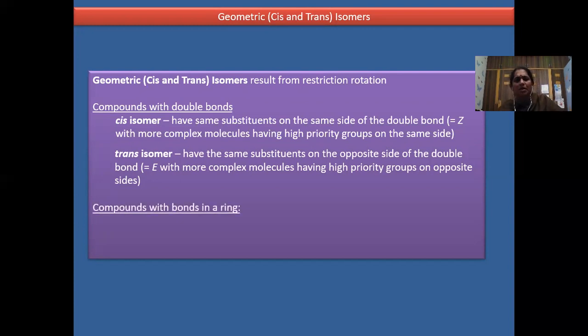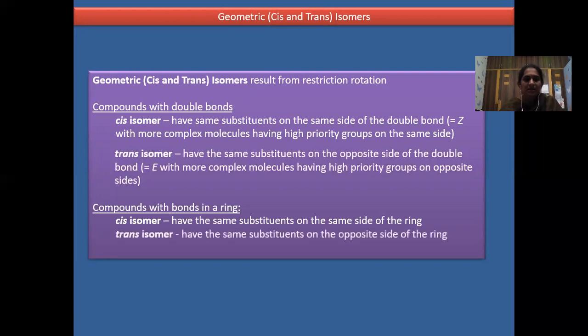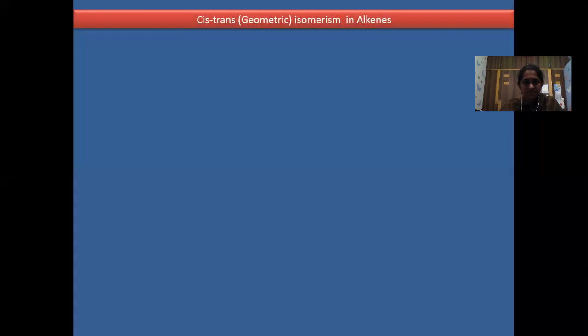Now we'll see compounds with bonds in a ring. Cis isomers have the same substituents on the same side of the ring. For a ring, I've told you C double bond C. If there is a ring and it is having unsaturation, then how can you name? If the same substituents are on the same side of the ring, then they are cis. If the same substituents are on the opposite side of the ring, then they are the trans isomers.